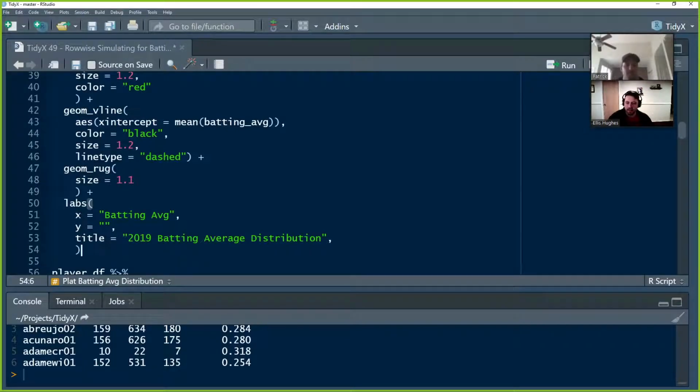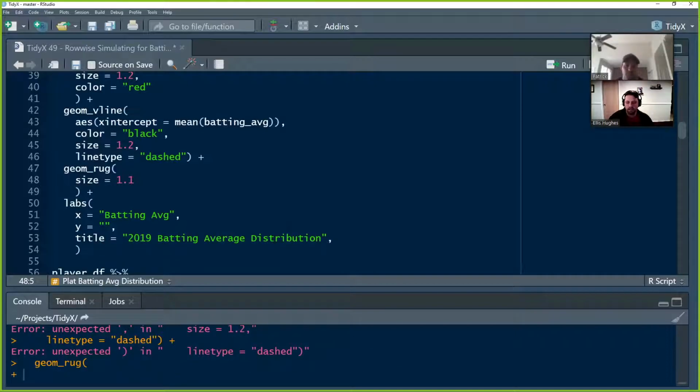We're going to set our labels. The x-axis will be batting average. We're not going to have a y-axis because it should be fairly straightforward what we're looking at here. The title, 2019 batting average distributions.